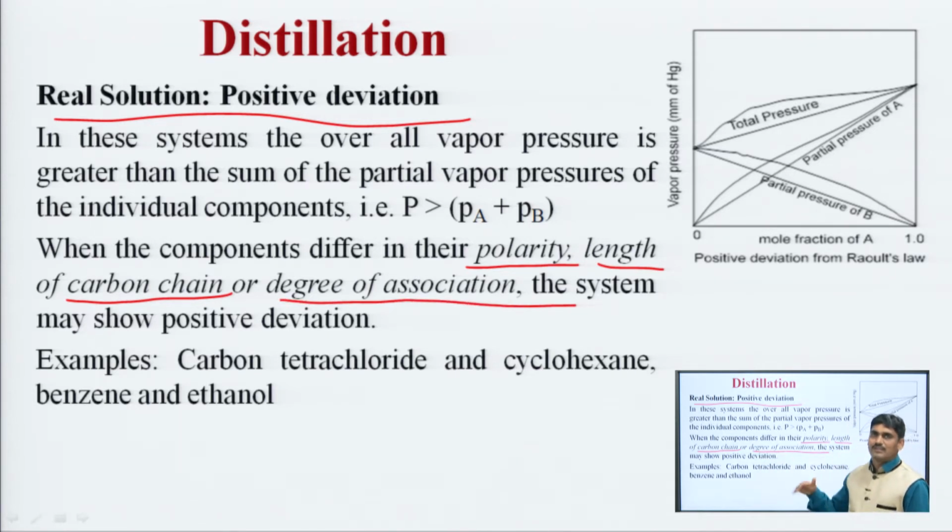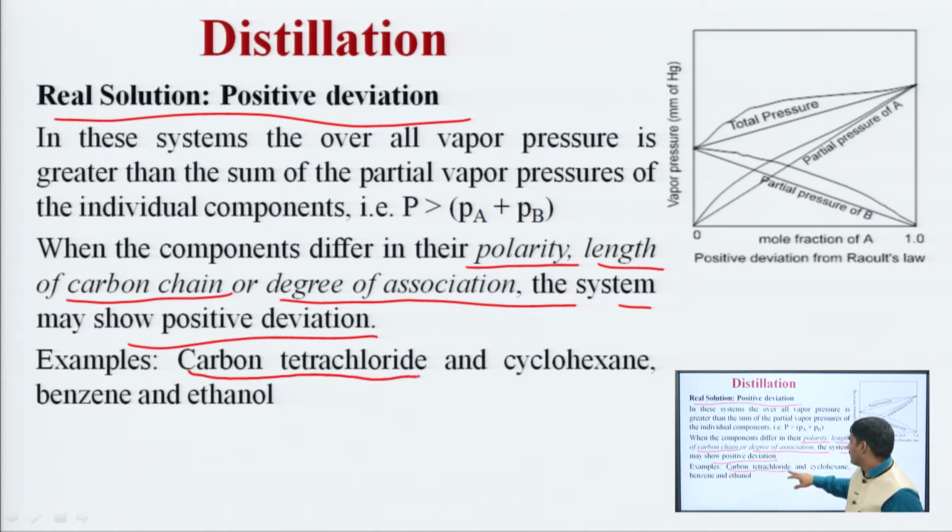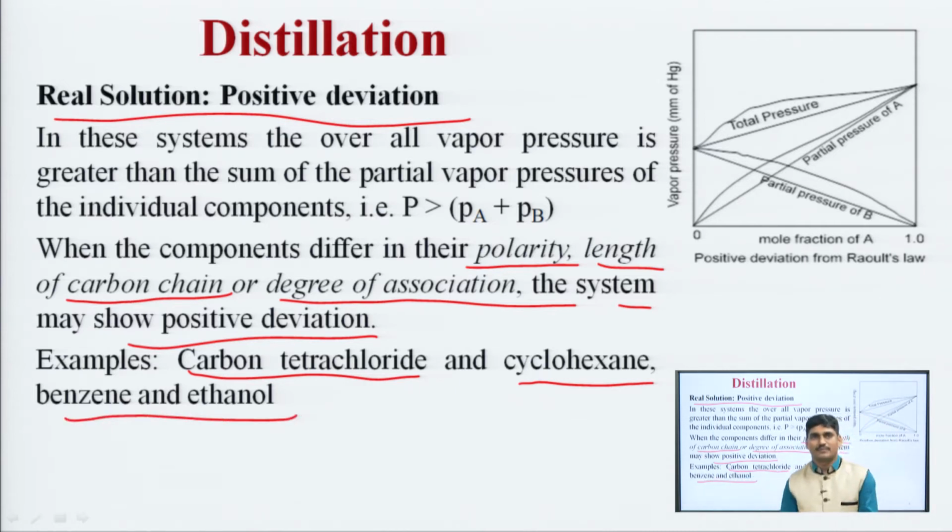Due to these, the changes may take place, and the system shows positive deviation. Examples are carbon tetrachloride and cyclohexane, CCl4 and C6H12, and benzene and ethanol. These are some examples of real solutions having positive deviation.